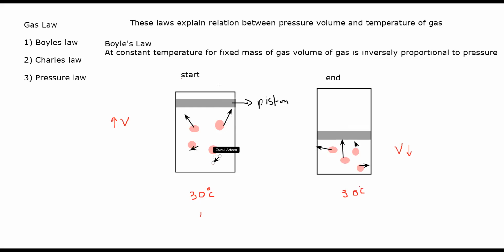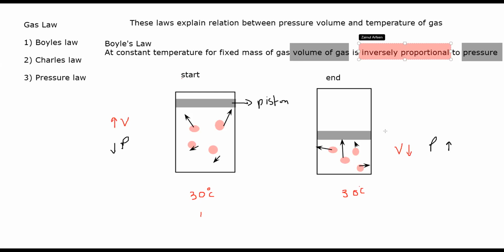So you can see here, if we have a greater volume, the pressure is less. If we have a small volume, the pressure is more. And that is Boyle's law. It states that the volume of a gas is inversely proportional to pressure. It means if we increase the volume, the pressure will decrease. If we decrease the volume, the pressure exerted by the gas will increase.